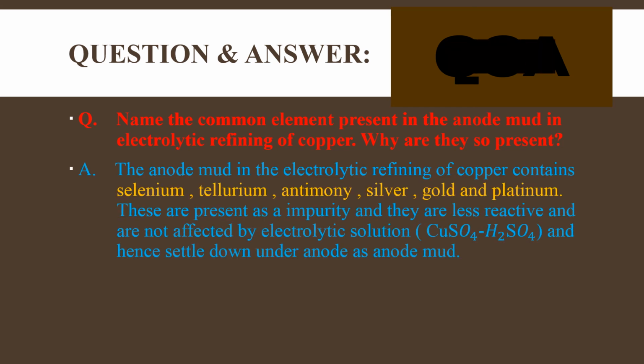Let's see. The anode mud in the electrolytic refining of copper contains impurities, which are selenium, tellurium, antimony, silver, gold and platinum. These are present as impurities, and they are less reactive and are not affected by the electrolytic solution. The electrolytic solution for copper refining is acidified copper sulfate, that is CuSO4 and H2SO4, and hence these impurities settle down under the anode as anode mud.